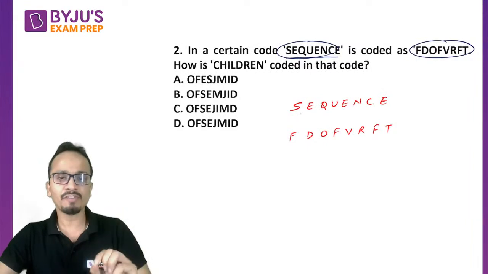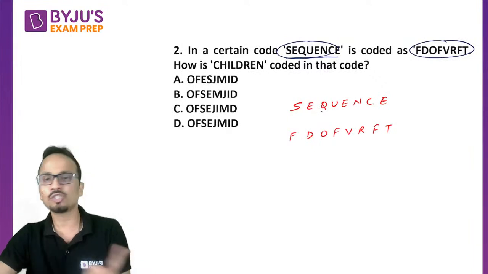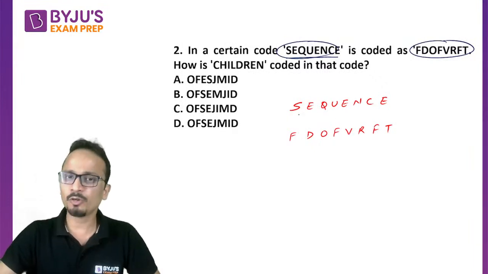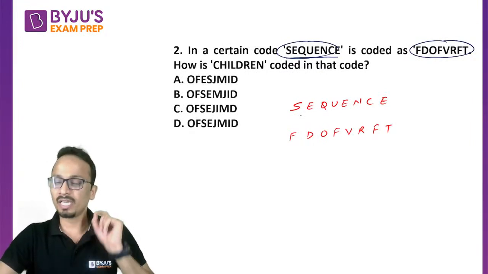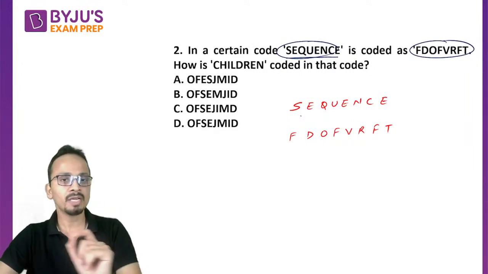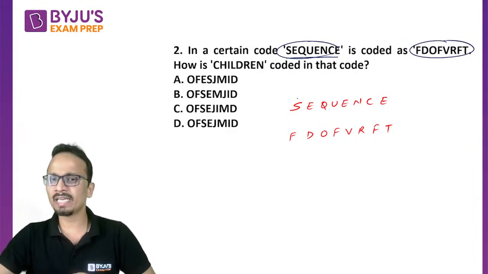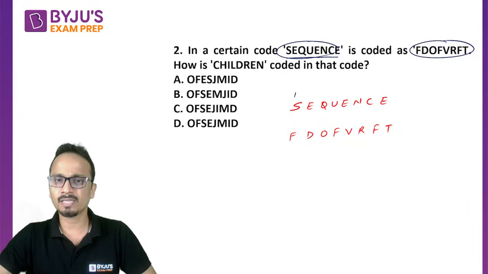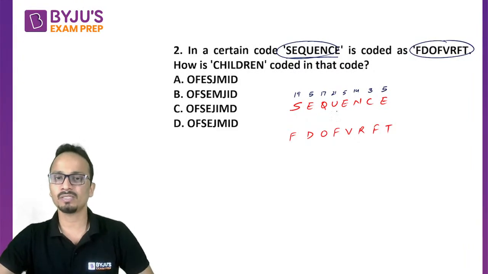Now, though this question is very easy, if you are very fast in writing the number equivalents of all these alphabets, then it will be easy for you to observe the pattern that is being used here. The number equivalents will play a very huge role in determining the answer quickly. So if I quickly write the number equivalents: S is 19, 5, 17, 21, 5, 14, 3 and 5. I have just written the number equivalents.